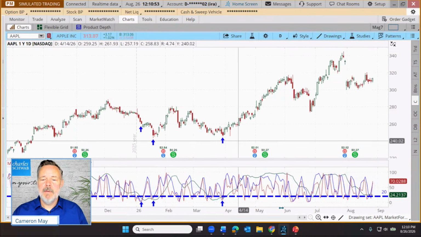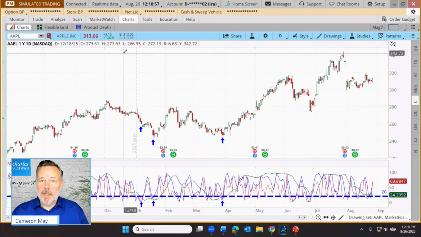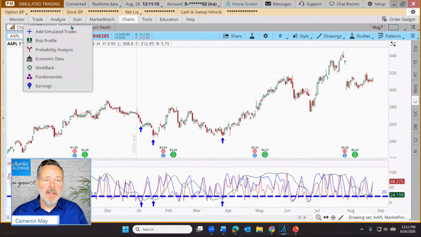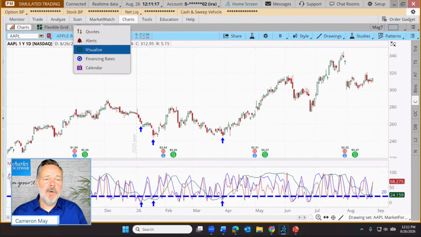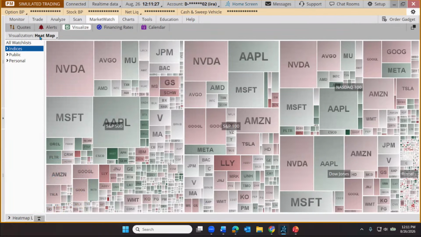So how about I'll just leave market forecast on here for a moment. That's okay. The second tool that came up multiple times was the heat map. So the heat map is a tool that might allow us to get a gauge of where essentially the heat is, which sectors or which stocks in which sectors are hot, and which seem to not be doing so well. So that can be found on the Market Watch tab, and it's known also as the Visualize tool. Helps you visualize what's going on through a display known as the heat map. So let's go to that Visualize heat map tool.